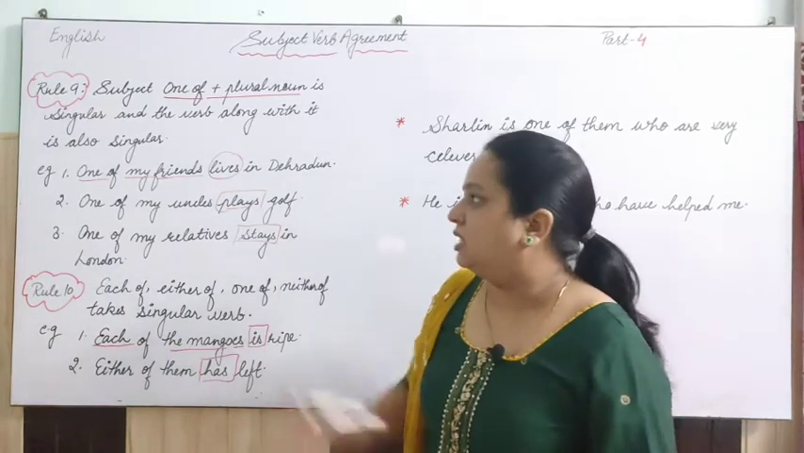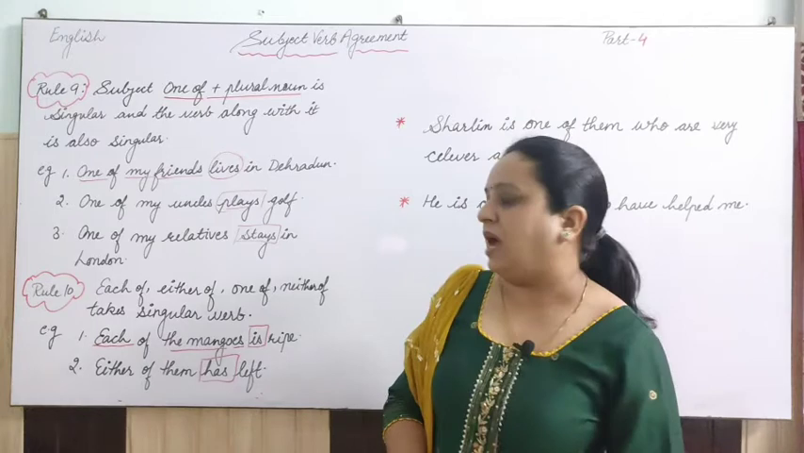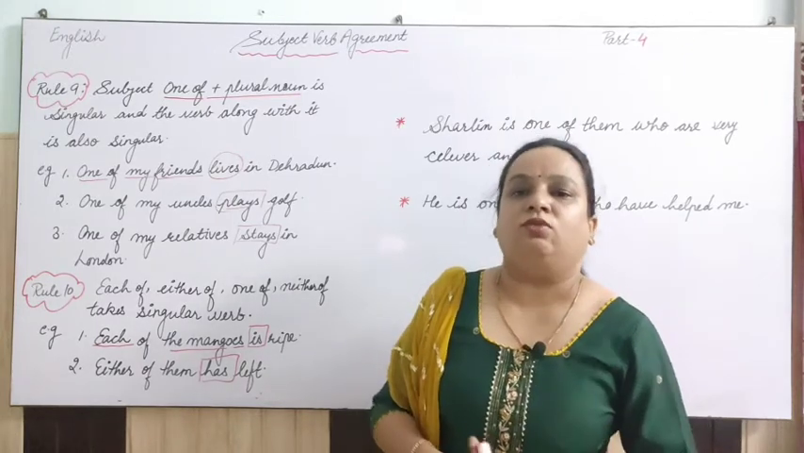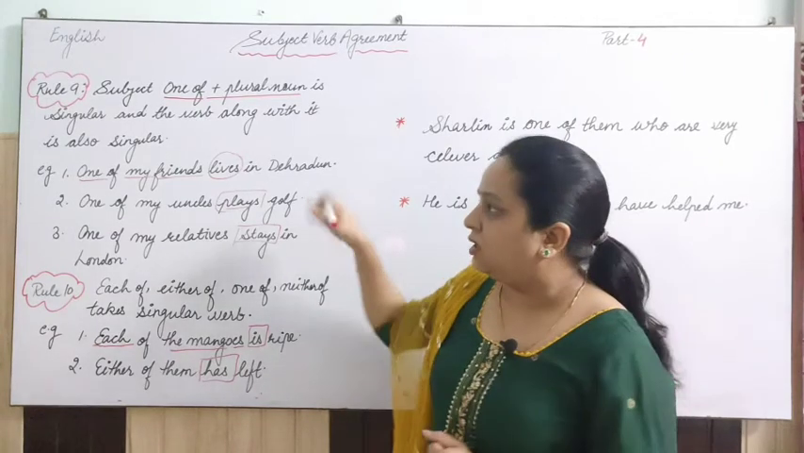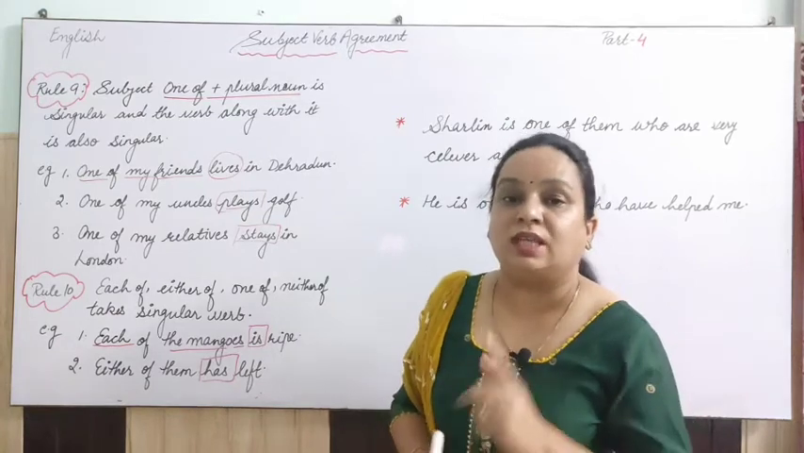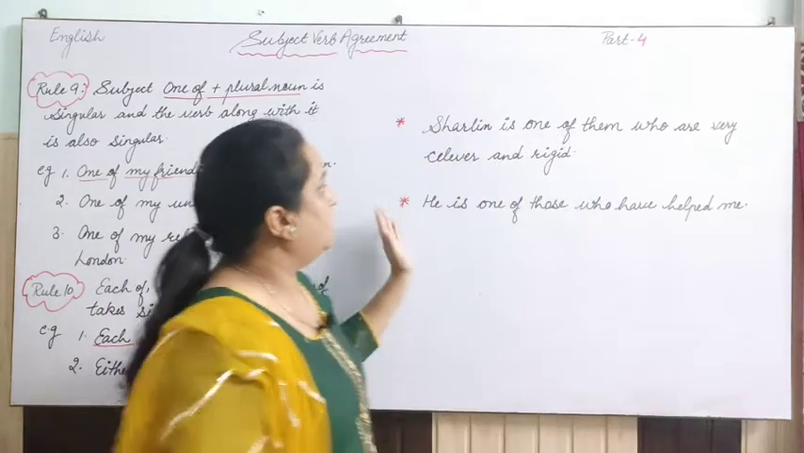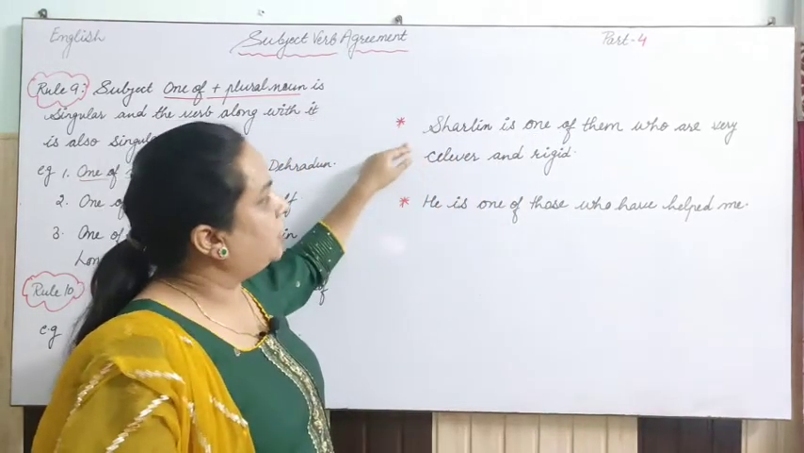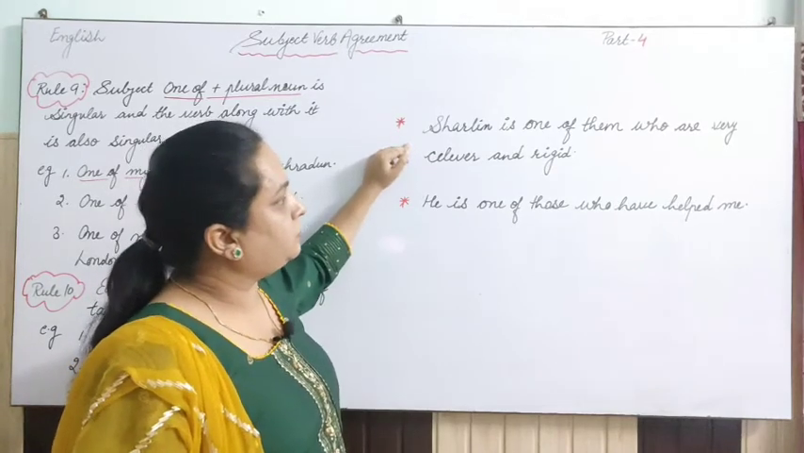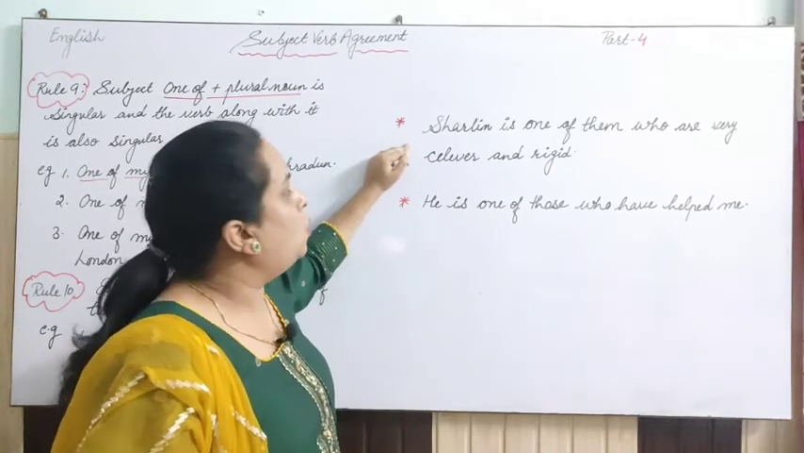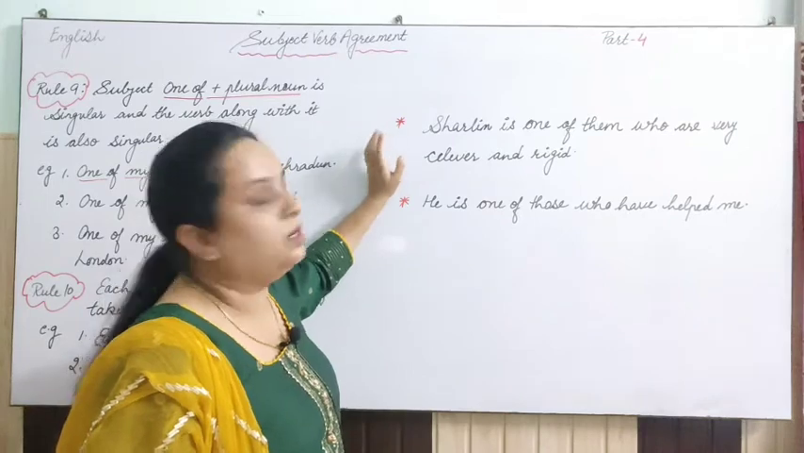So please take a screenshot of this rule number 9 and 10. But before that I want to tell you one exception of this rule number 9 and 10. What is that? Let's understand. See, through the example I have written here: Charlene is one of them who are clever and rigid.